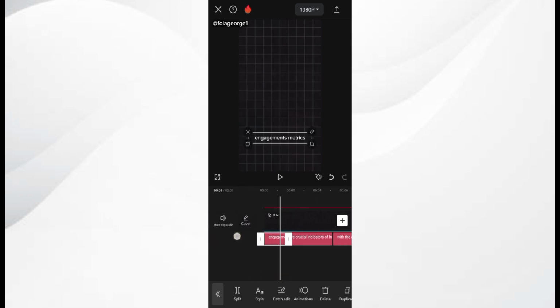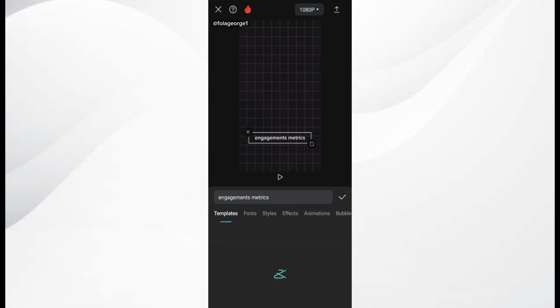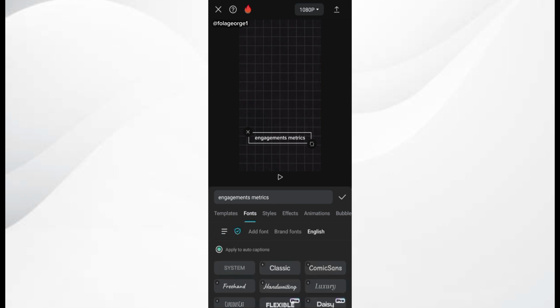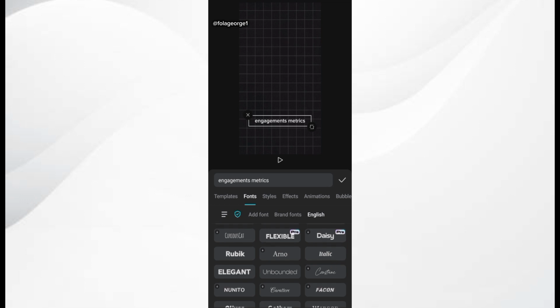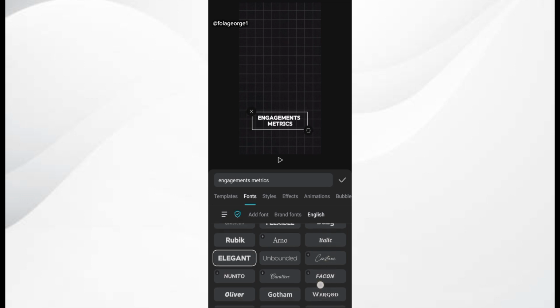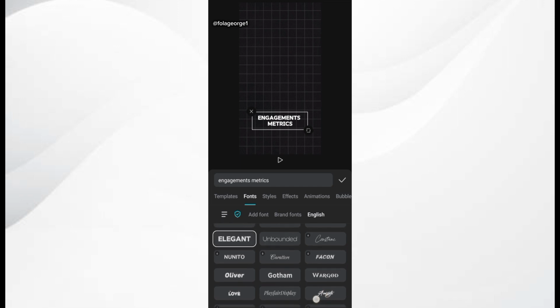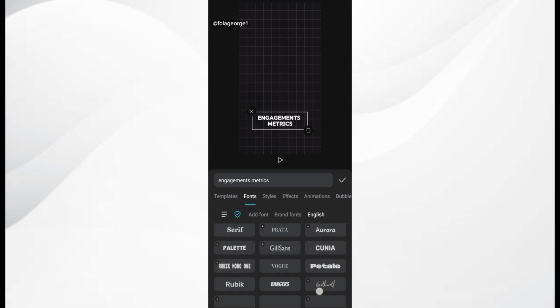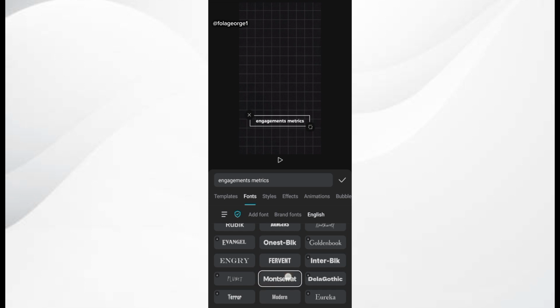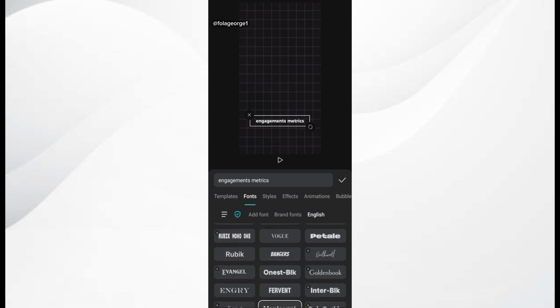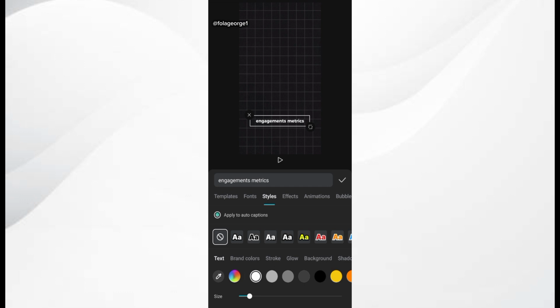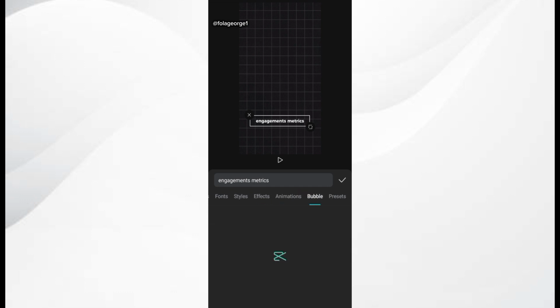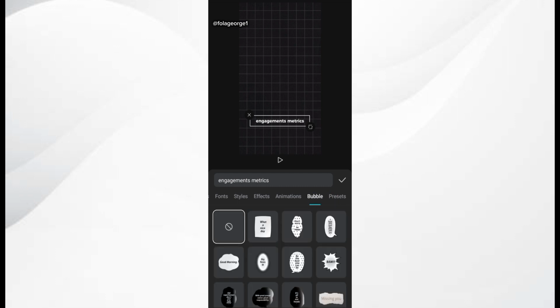So now, engagement metrics. What we're going to do now is change the style and the font of this text. The font I used, if I can remember, was a bold and legible font. You can use fonts like Elegant, or fonts like Montserrat. Yeah, Montserrat, so let's go with Montserrat. Now we are going to be ensuring that this text is bold.